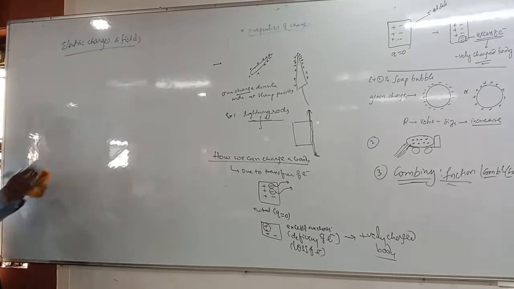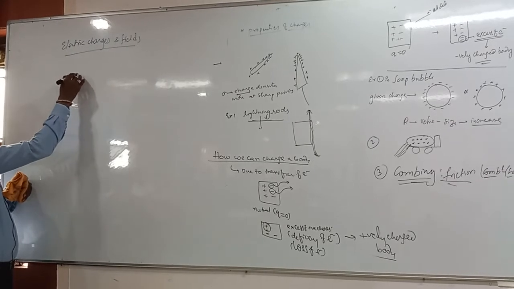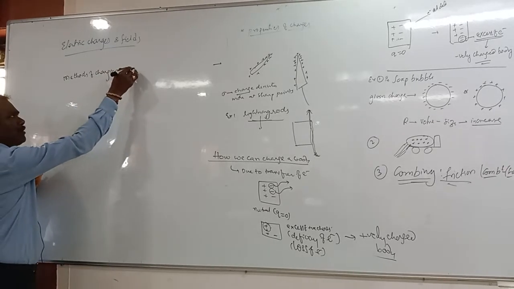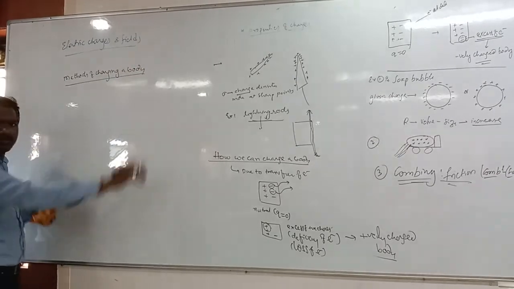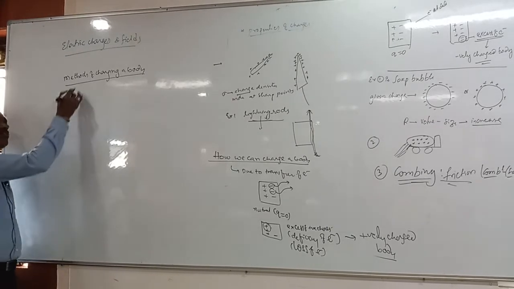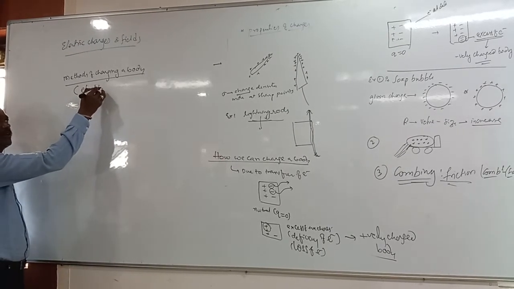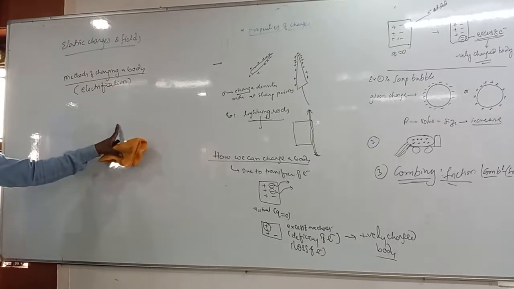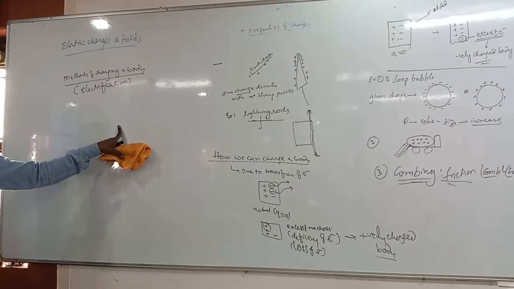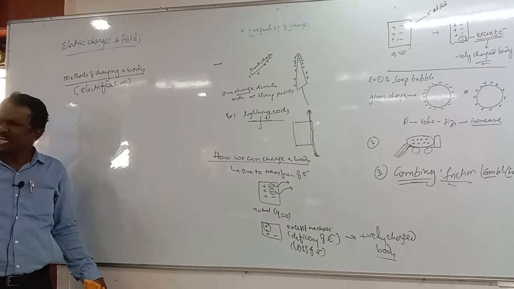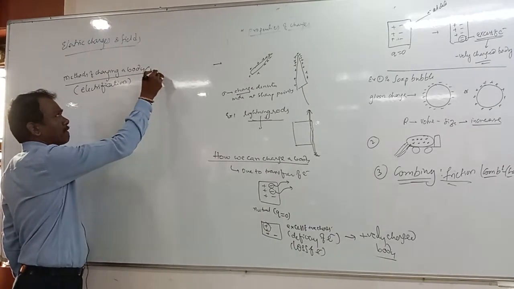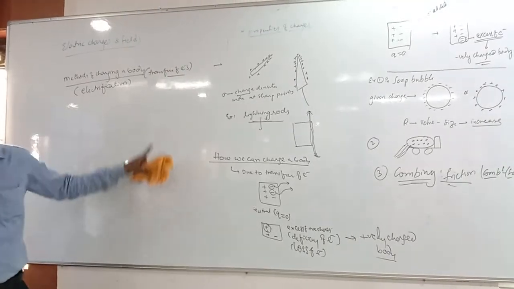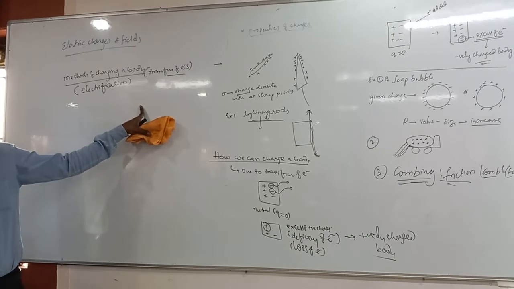See here, methods of charging a body. It is called electrification. What is it? Electrification. The method of charging a body is electrification. It is nothing but transfer of electrons. Nothing but transfer of electrons, isn't it?